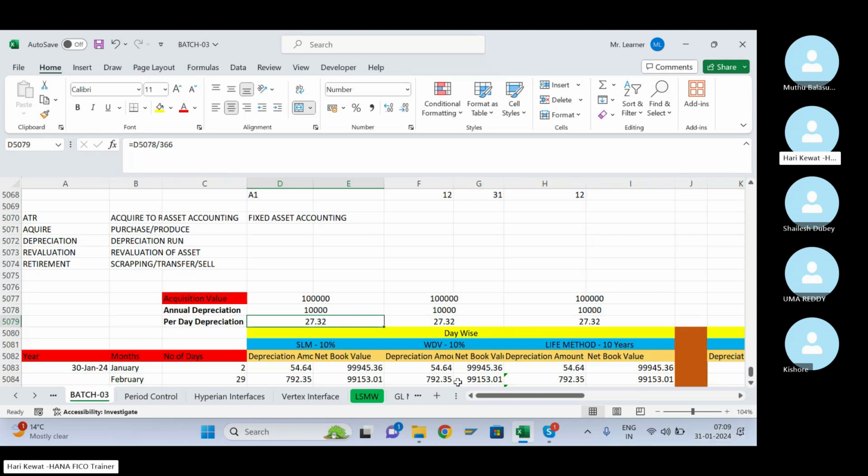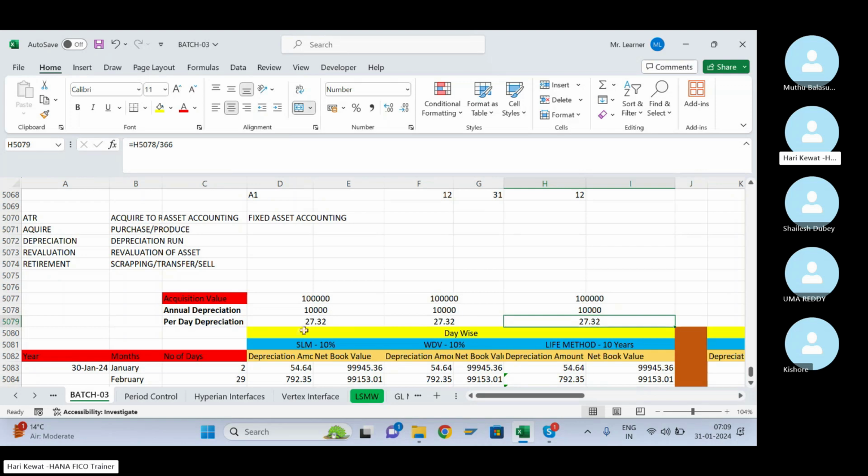So total annual depreciation divided by 366 days, if you do, you'll get the per day depreciation. Generally it will be 365 days, but in 2024 February has 29 days, so you have to divide by 366 days. Similarly here also, 10,000 divided by the total number of days in a year, that is 366.